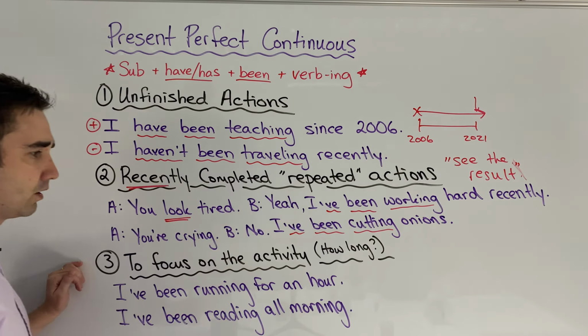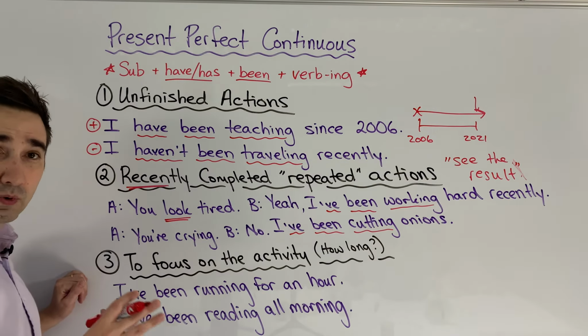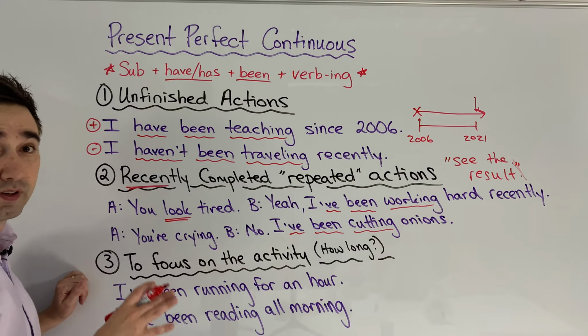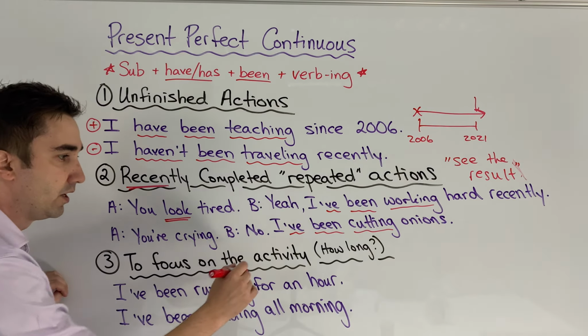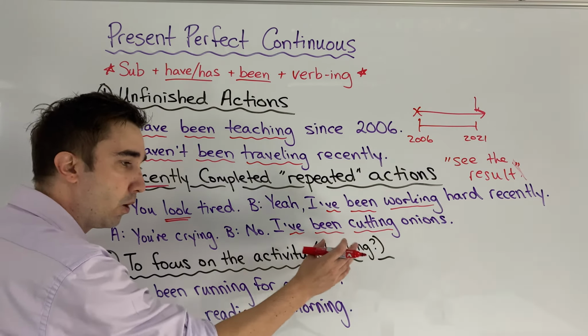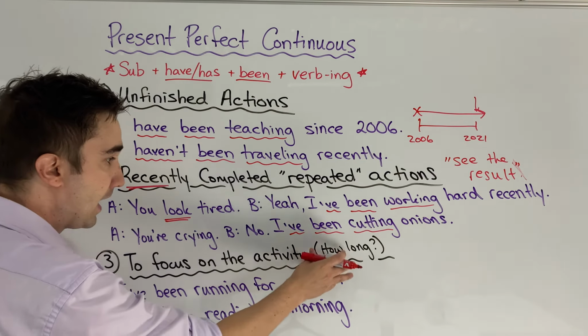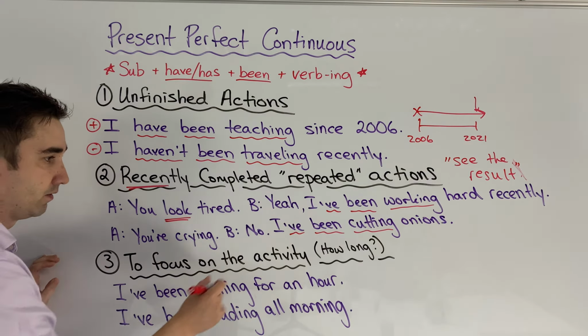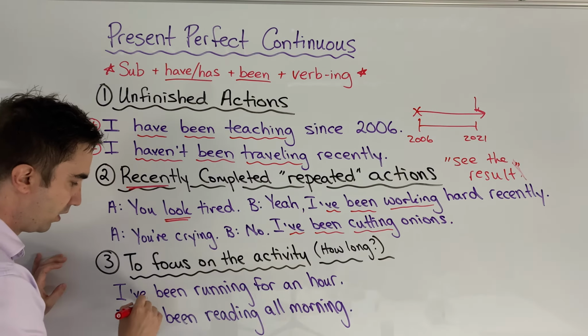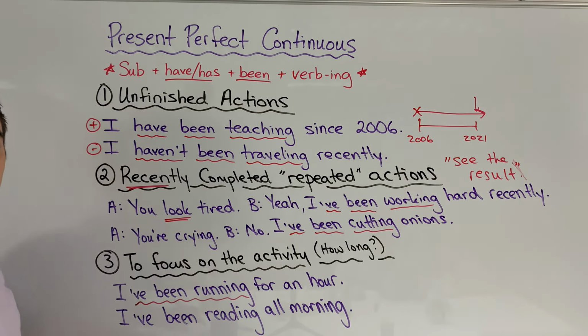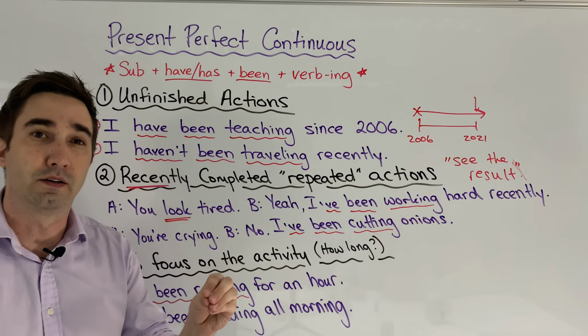And then this third part has a relationship with present perfect simple and present perfect continuous when we match the two together. Here we're focused on the activity, answering the question, how long? To focus on the activity and to answer the question, how long: I've been running for an hour. This sentence tells me how long I've been running. It doesn't tell me how far I have run.